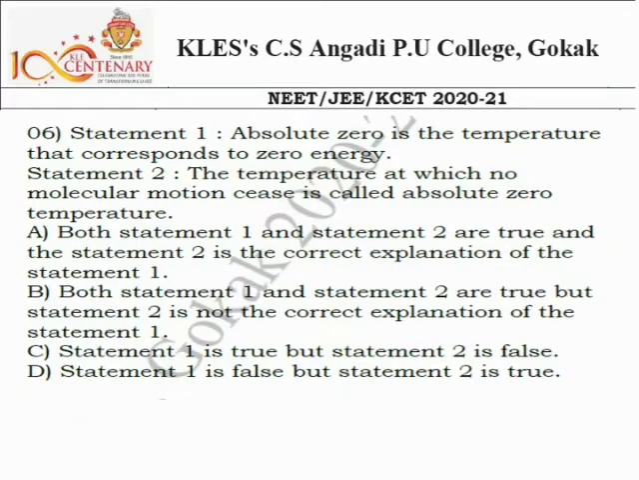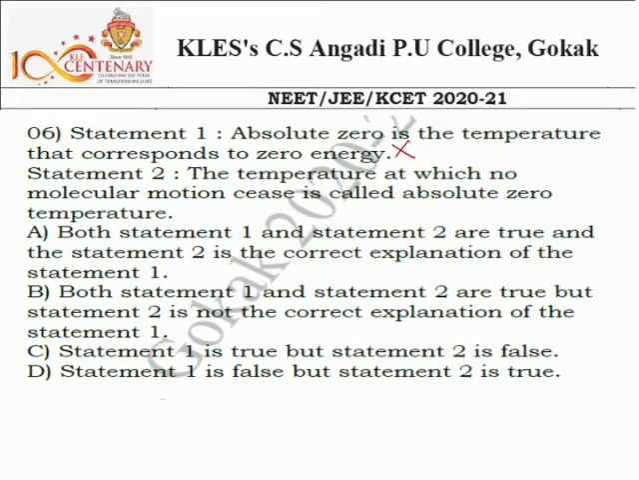Next, question number 6. Absolute zero is the temperature that corresponds to zero energy. See, absolute zero means the temperature is zero, and the kinetic energy will be at the least value, it is very less. For a molecule, it not only has kinetic energy, it may also have potential energy due to the orientation of the atoms in that molecule. So we can't say at absolute zero it has zero energy, it has some amount of energy even though the temperature is zero. So the first statement is wrong.